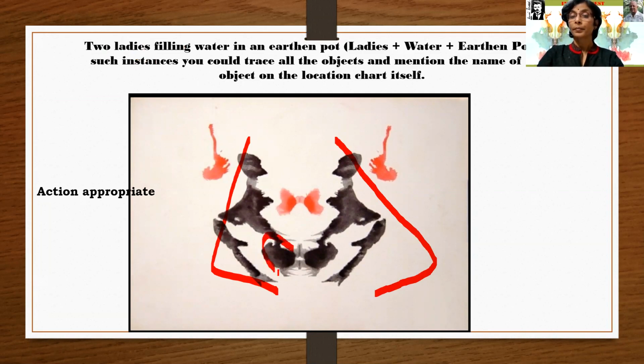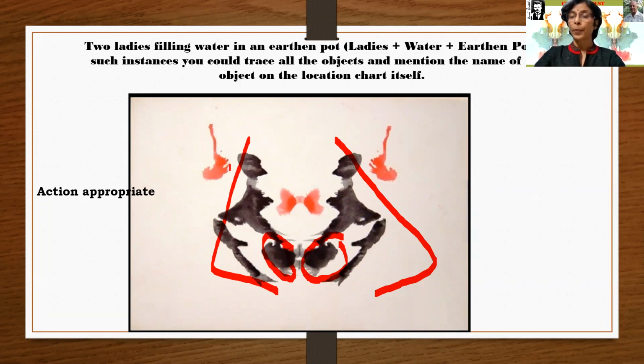This is the pot where they are filling the water, and this is the water. The two ladies are filling. So this is a movement, the movement they have seen of filling water in the pot.